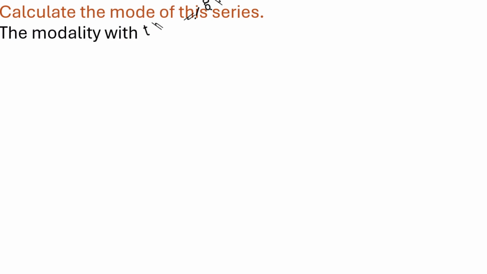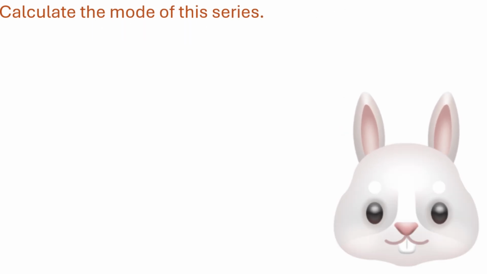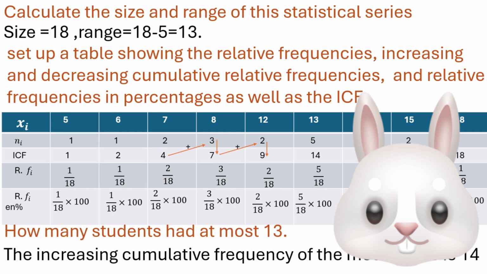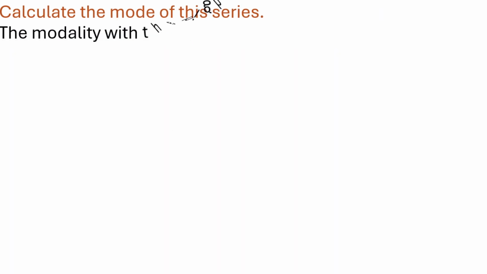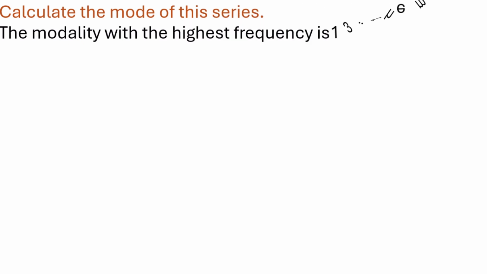Calculate the mode of this series. Which modality had the highest frequency? 13 had the highest frequency, 5, which is the greatest frequency. Then the mode of this series is 13. The modality with the highest frequency is 13, which equals the mode.